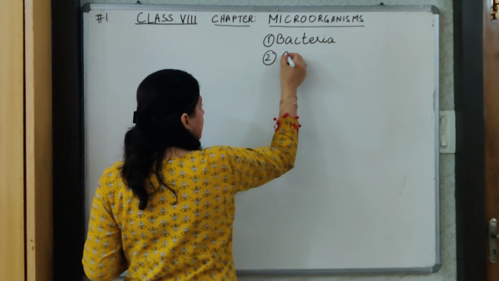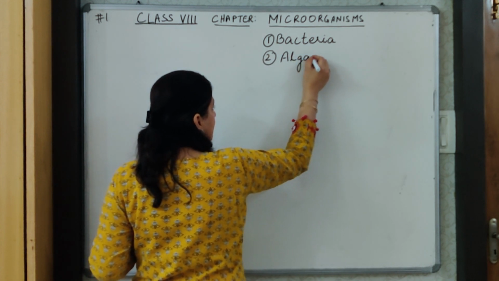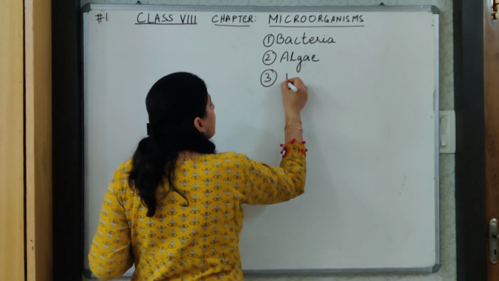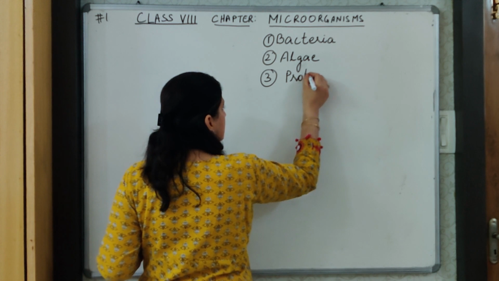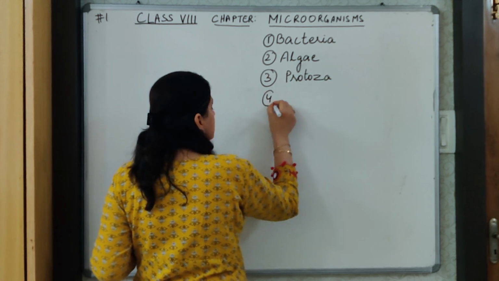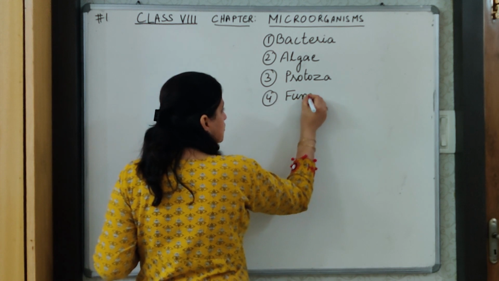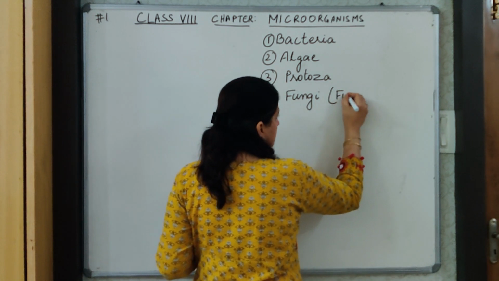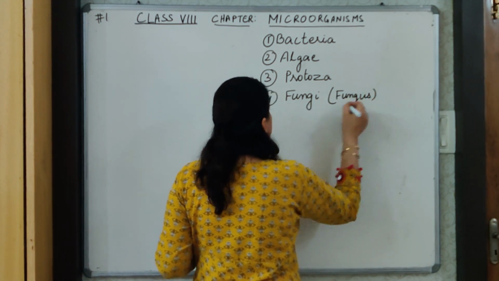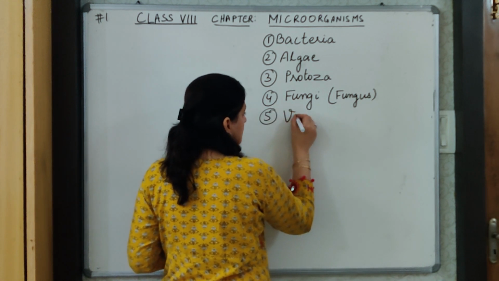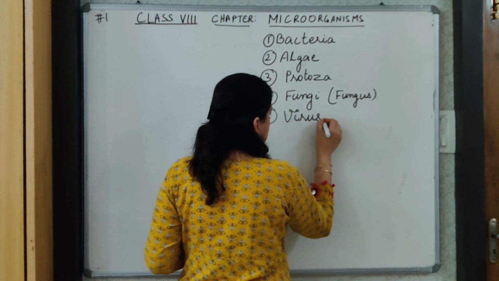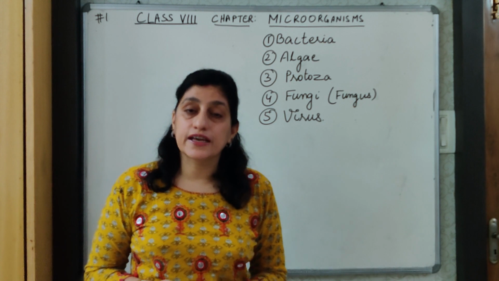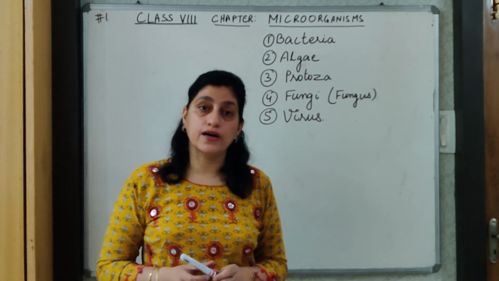Then we have algae. Then we have protozoa. We have fungus, or fungi. Fungi is the plural of fungus. And we have virus. Alright. So these are the categories of microorganisms, and I will explain these categories to you one by one, starting with bacteria.